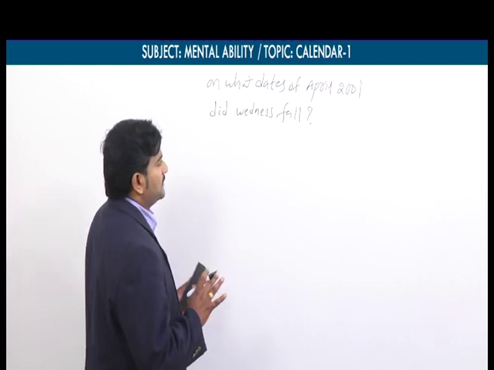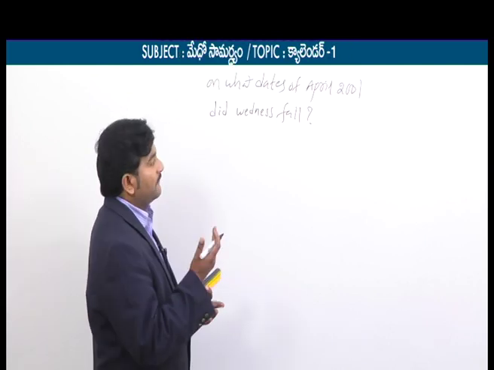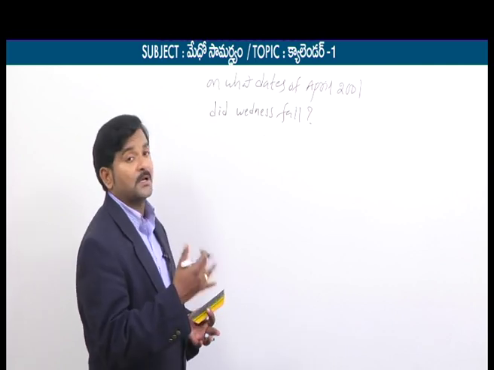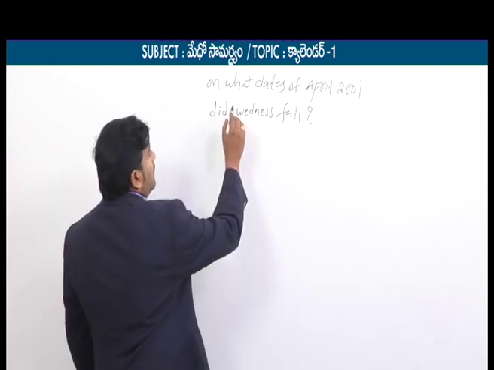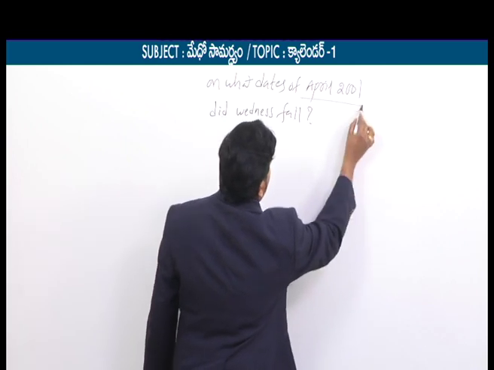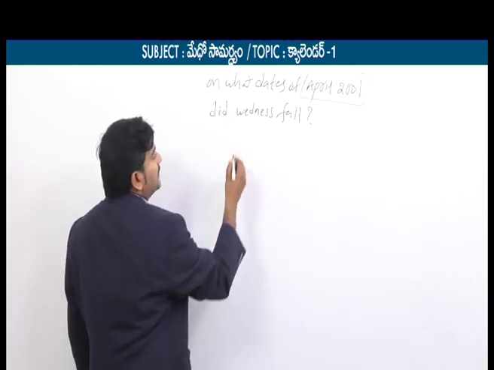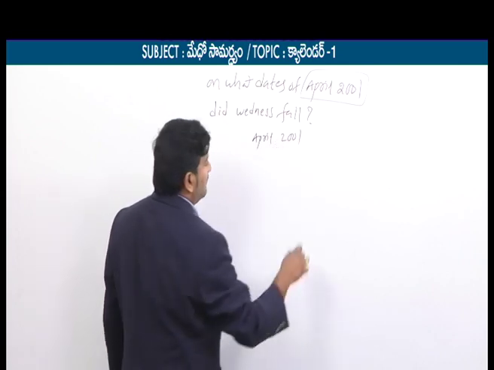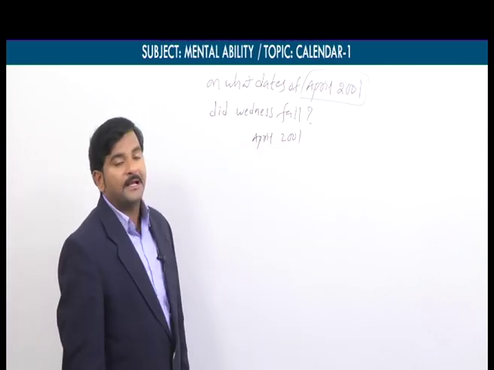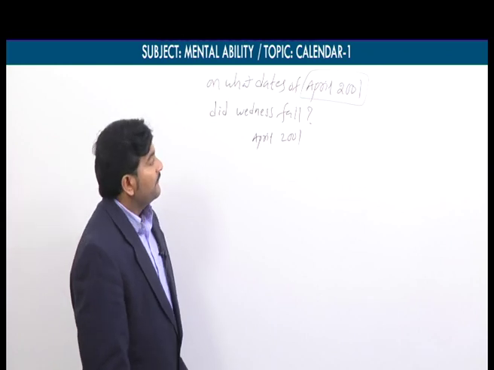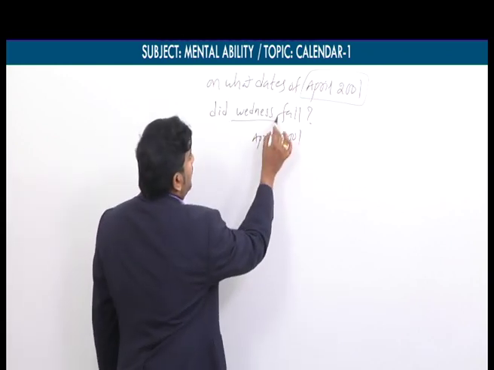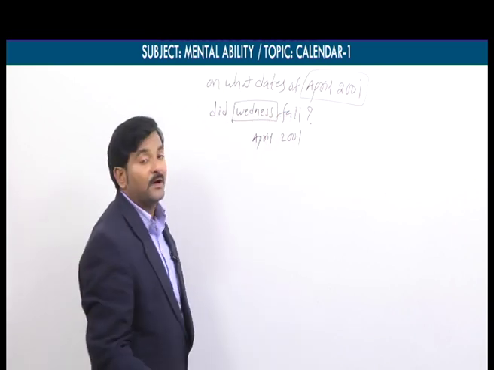Now focus here. Here we are going to use the type 1 question concept. On what dates of April 2001? What is the given month? April. What about the given year? 2001. The given year is 2001 and the given month is April. To find out, on what dates did Wednesday fall?